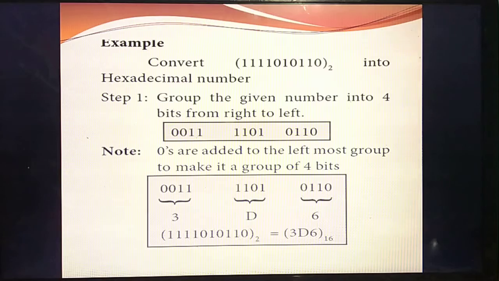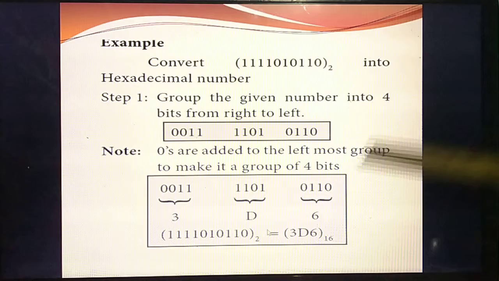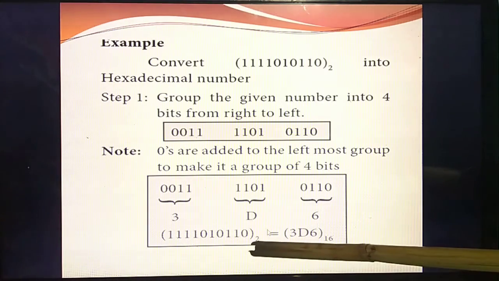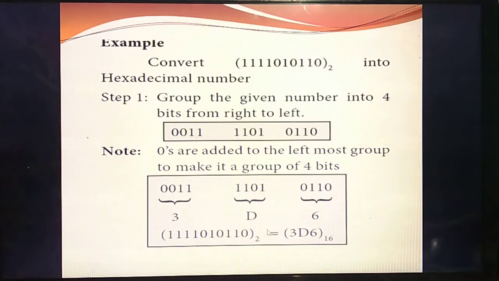Okay, so now you have got the answer. What's the answer? 3D6. So what's the question? Binary. The given number with base 2, the answer you are getting is a hexadecimal 3D6. So listen, you should write here with the bases. What's the base here? Base is 2. Here the base is 16. Understand? So write this problem in your notebook first.